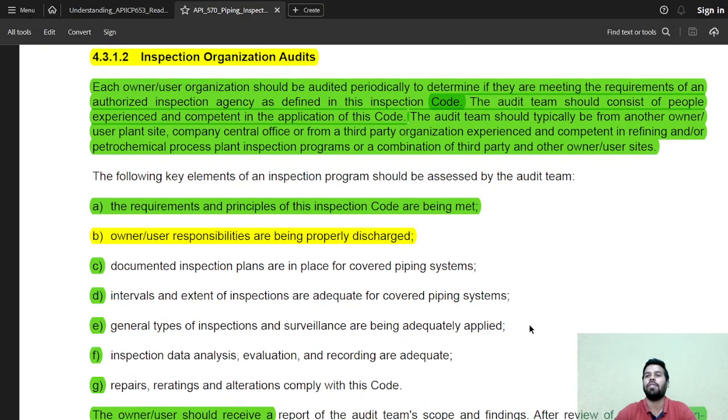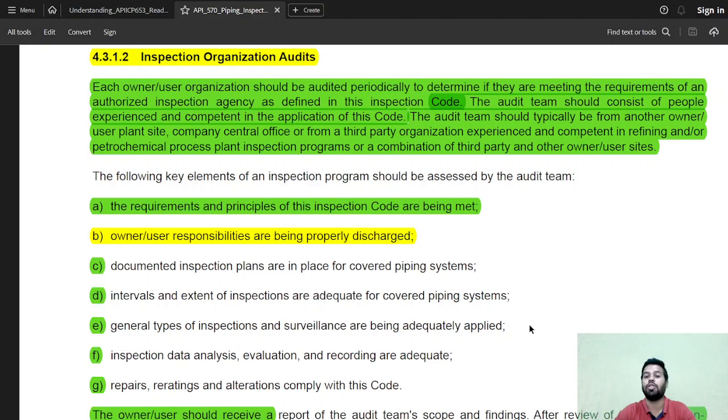So first of all, we have to understand that audit is going to be the big part of any inspection or any quality assurance program, because audit will tell you that everything is working fine as it is intended. Okay. So each owner, user organization should be audited periodically to determine if they are meeting the requirements of the authorized inspection agency as defined in this inspection code. The audit team should consist of people experienced and competent in application of this code.